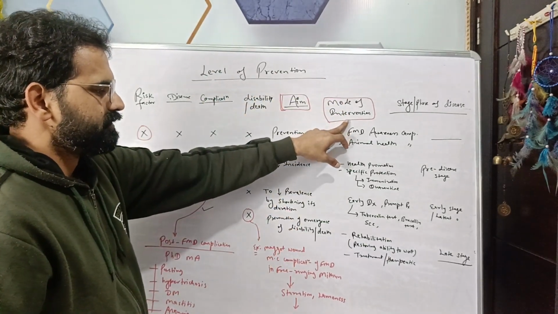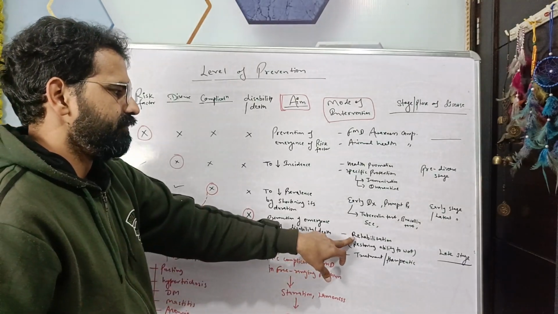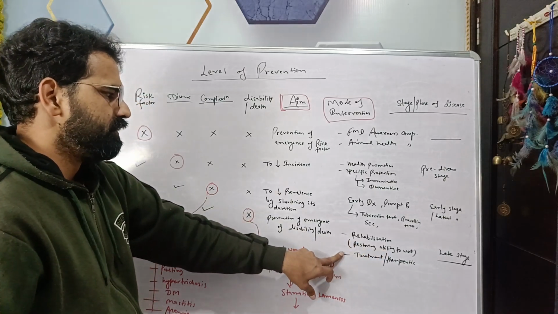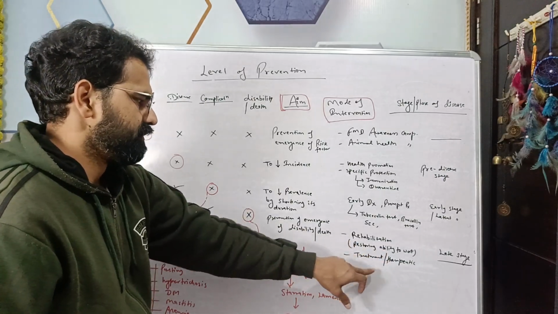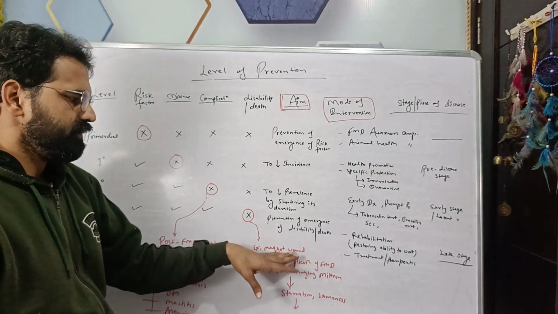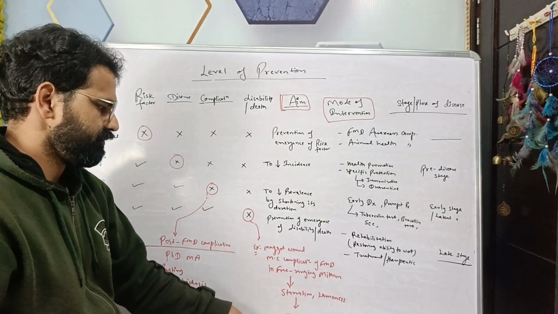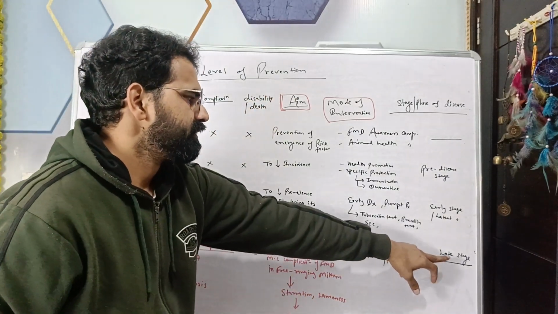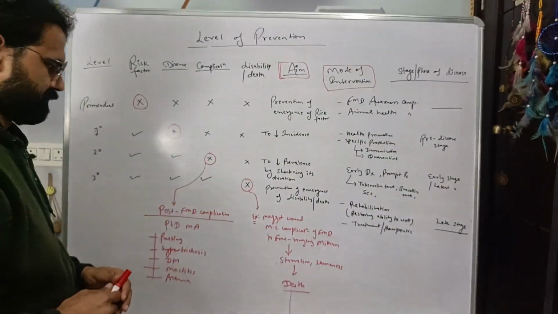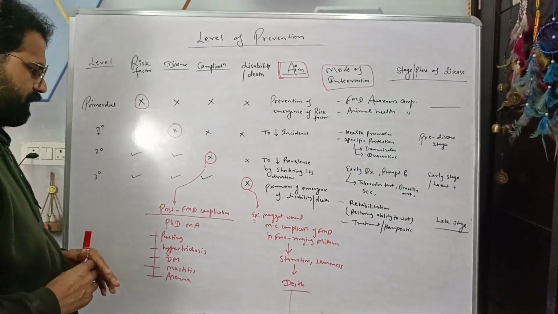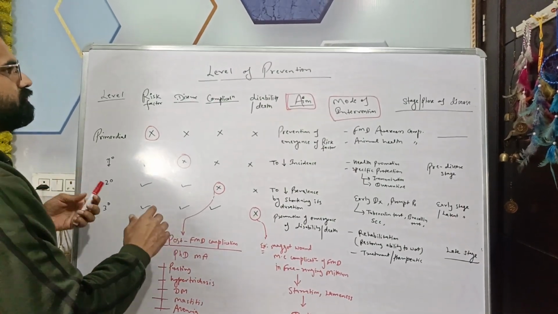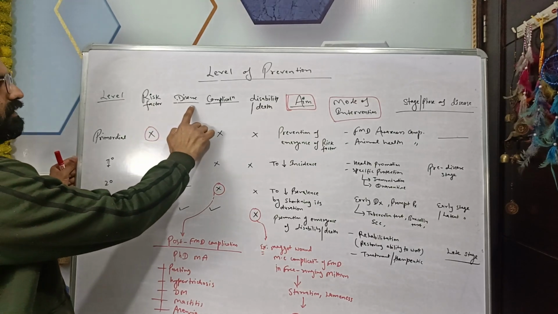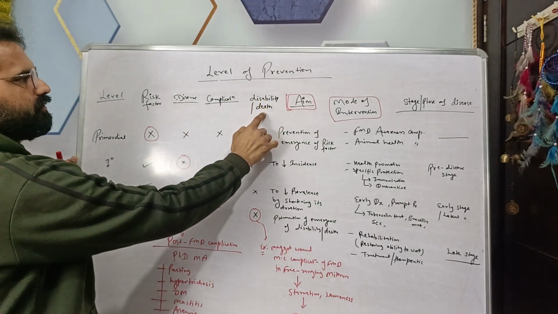And what is the intervention to prevent this? Rehabilitation, that is restoring the ability to work. Then treatment, therapeutics. So if we treat this maggot wound, then this will not proceed towards the death. So this is the late stage of the disease. So risk factor, disease, complication, disability or death.